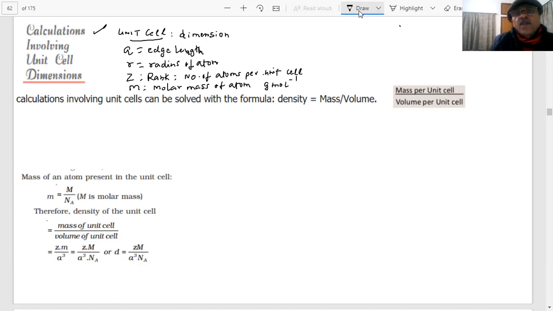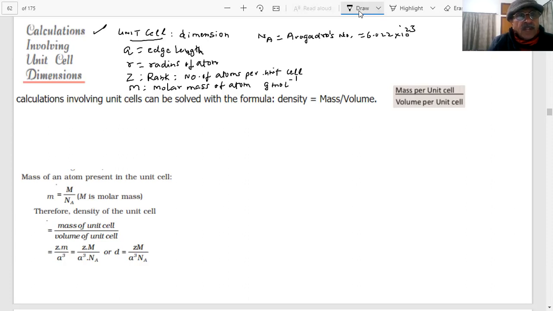And Na, I am saying, is Avogadro's number, students. What is Avogadro's number? 6.022 times 10 raised to 23. This is the number of atoms, molecules or particles.